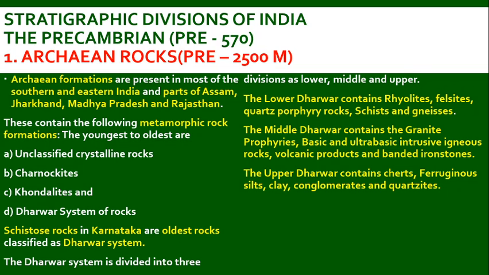The Dharwar system is divided into three systems. Lower Dharwar contains rhyolites, felsites, quartz, porphyry rocks, schist and gneiss. The middle Dharwar contains granite, porphyries, basic and ultrabasic intrusive igneous rocks, and volcanic products, and banded ironstones will also be present. The upper Dharwar contains chert, ferruginous sills, clay, conglomerates and quartzites.